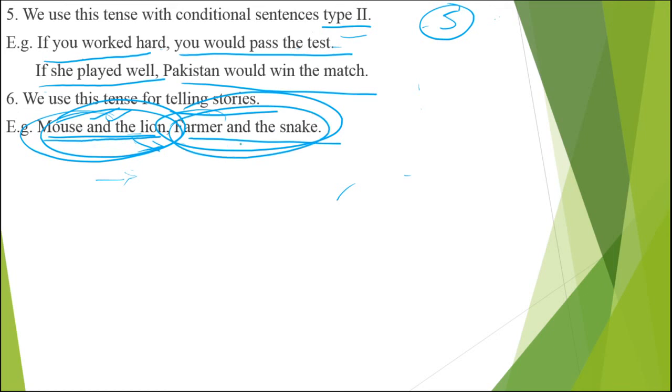The farmer and the snake. Once there was a farmer going home. He saw a snake almost frozen. He took pity on it, carried it in his basket and took it home. He kept it near the fire, and after a while the snake started moving. Before it could bite one of his children, the farmer killed it with his stick. So this is what the story is all about, a snake and a farmer. And the moral of this story is that nature can't be changed.